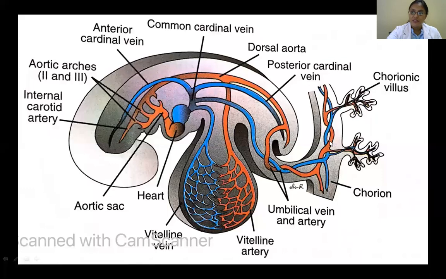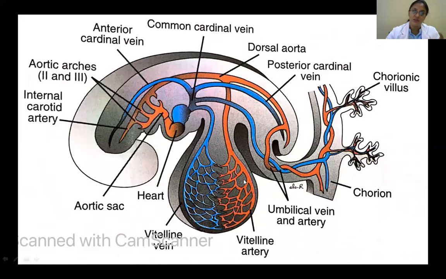Then you can make out here, this is the placenta. So this placenta, we have the chorionic villi. So primary, secondary, tertiary chorionic villi. So from the villi, the blood vessels here, you can see, these are the umbilical vein. And it's going along in the umbilical cord, entering here, and then it is bringing the blood to this venous sac. Then this is the yolk sac.